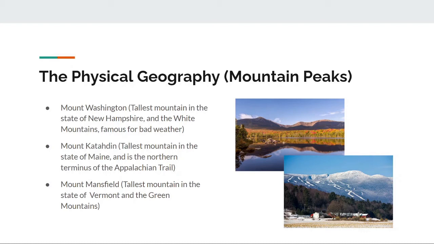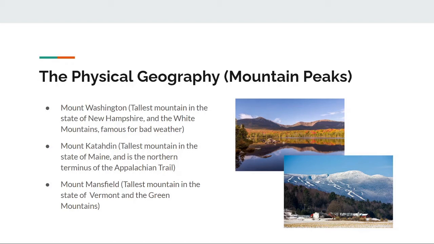Mountain peaks. To ace any geography test or competition, you'll probably only need to know these 3 mountain peaks for New England. Mount Washington is the tallest mountain in New England, and it's located in the state of New Hampshire. Additionally, it's famous for its bad weather.